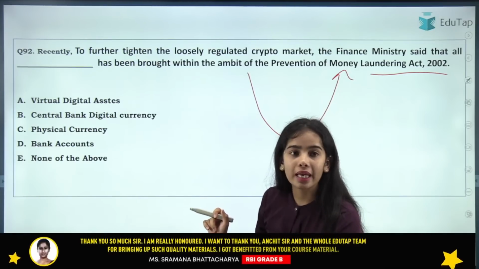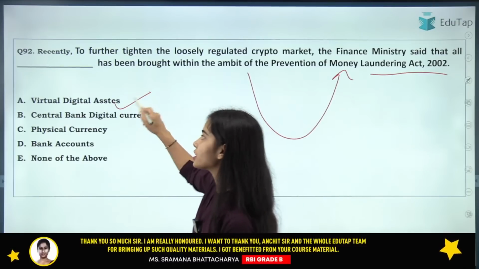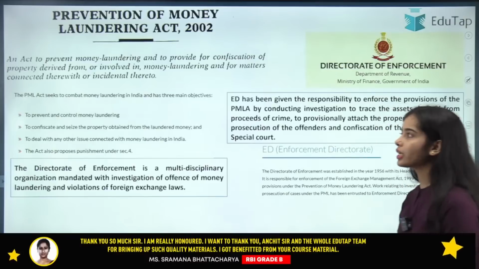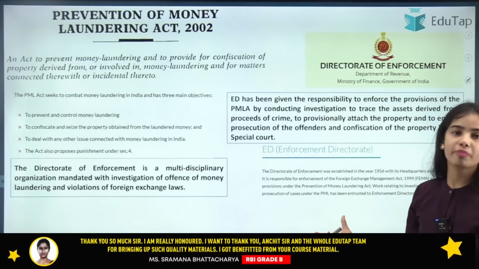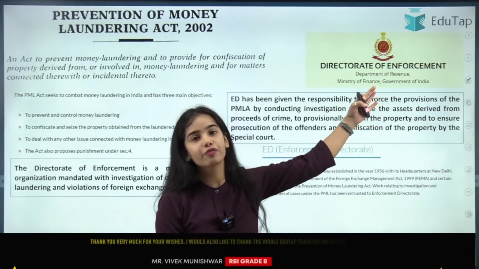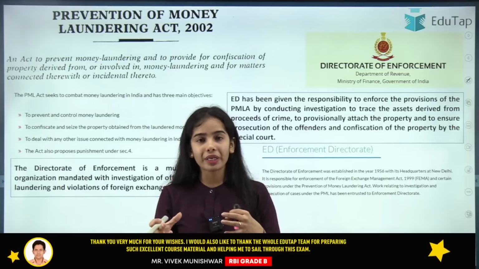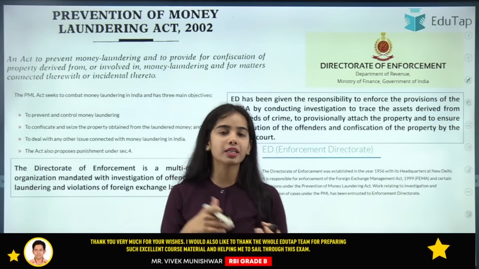So I am getting the answer A. Sorish has given the answer A. Rohit has given the answer A. That is correct. The virtual digital assets have been brought under the Prevention of Money Laundering Act 2002. In this, the Directorate of Enforcement has the power to seize the property if the people are coming under the Money Laundering Act.